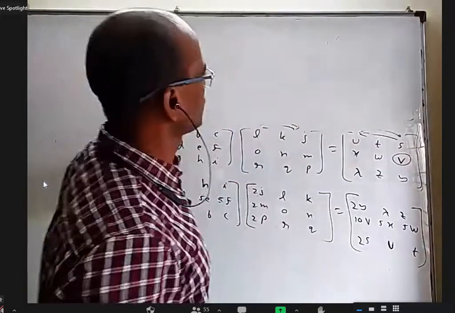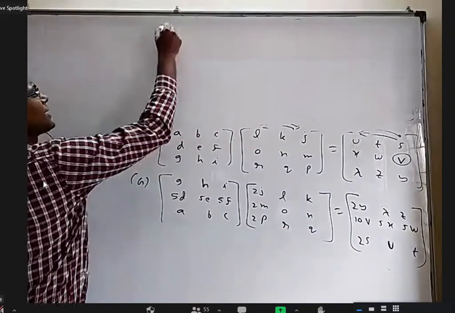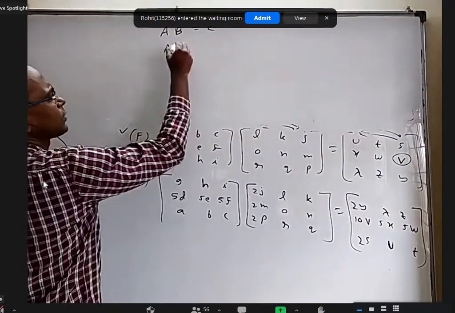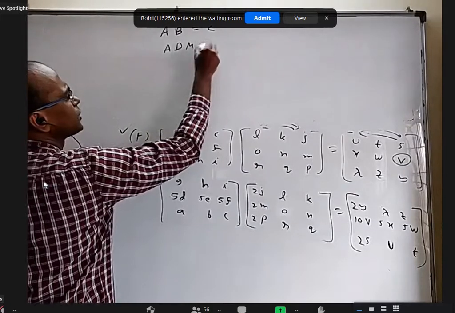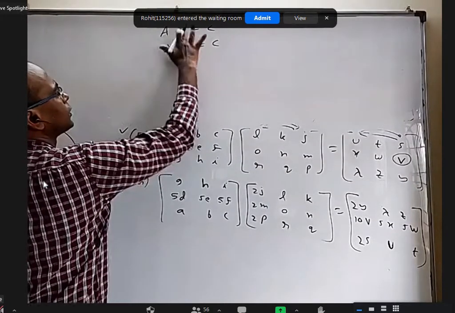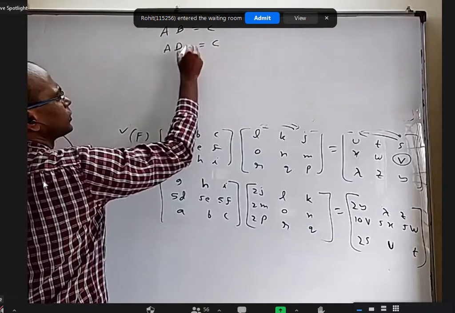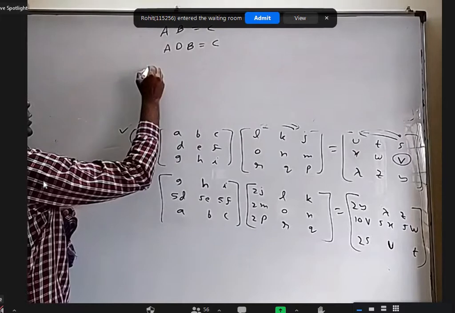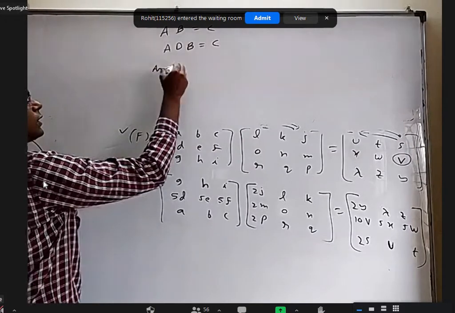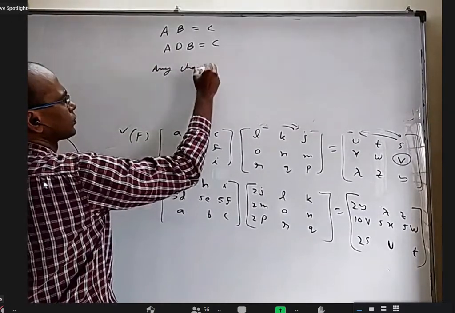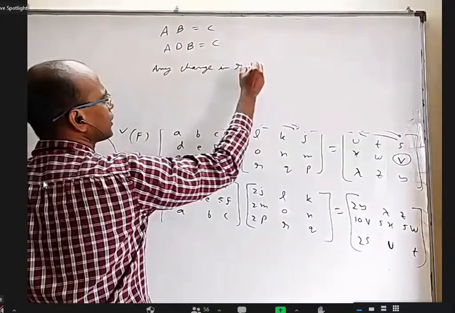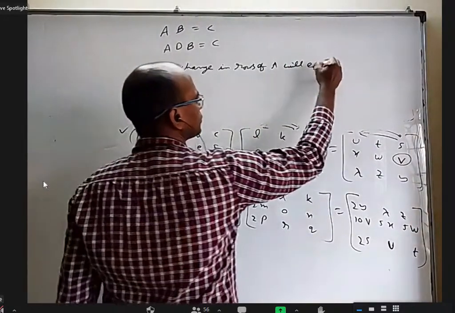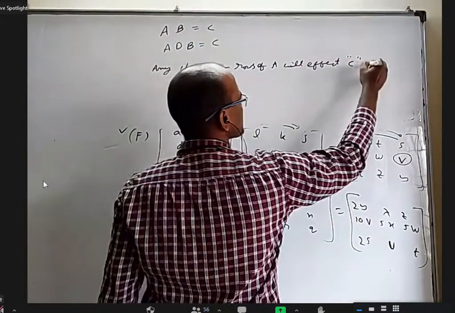Yeah, so I want to give like this. Let us take A into B equal to C. Let us take A into some other matrix D in between into B equal to C. Let it take like this, for both of them. Any change in rows of A will affect C in the same way.